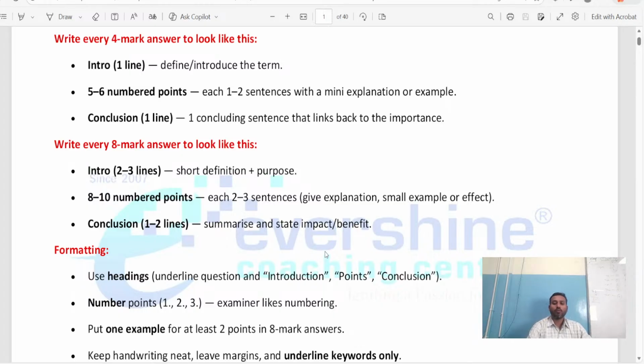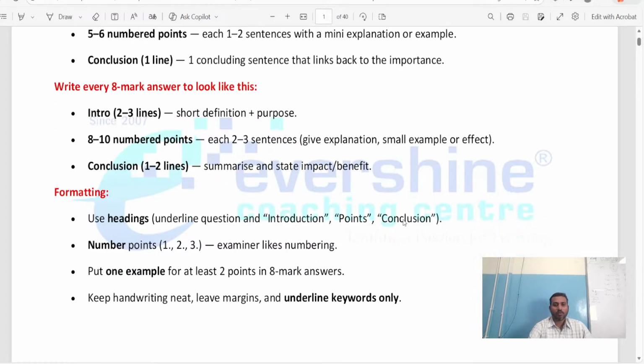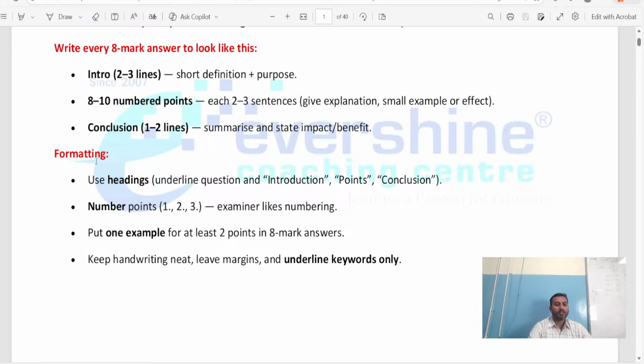Also, whichever question you might be answering, for formatting, use headings. For every question, first write whatever the question is given. Example: explain any 4 steps in planning. Write the heading, the 4 steps of planning. First write that heading, underlined; the keyword of the question is your heading.